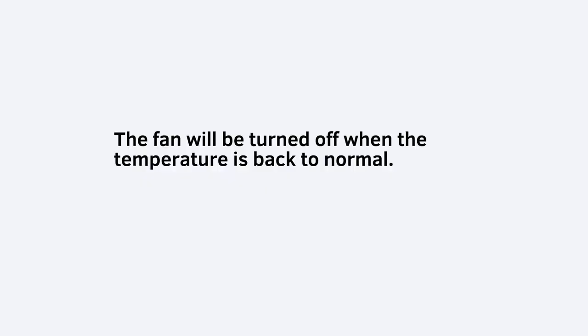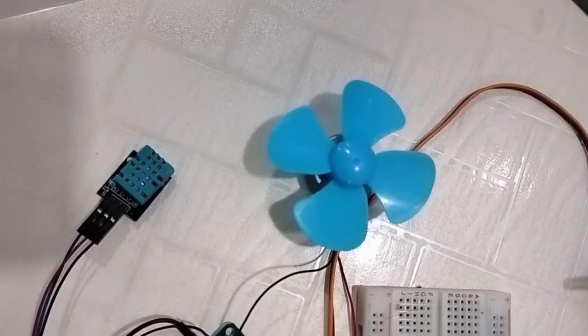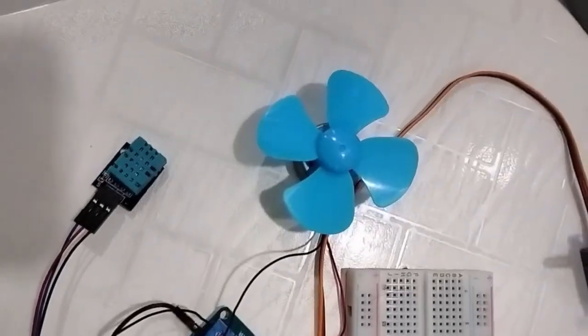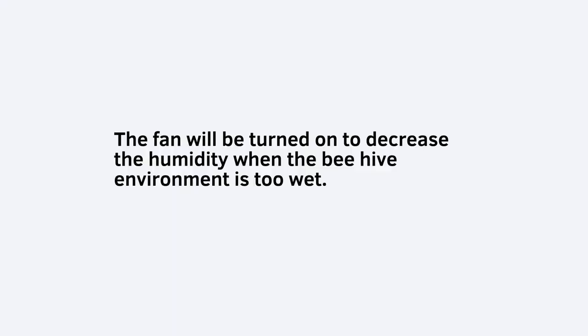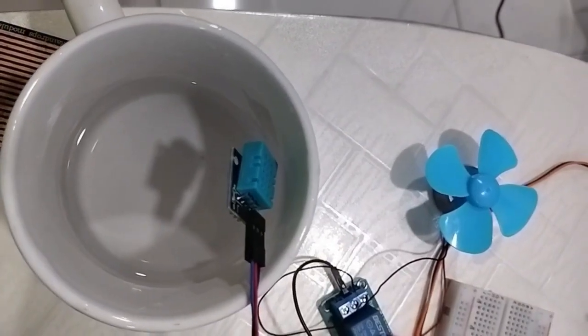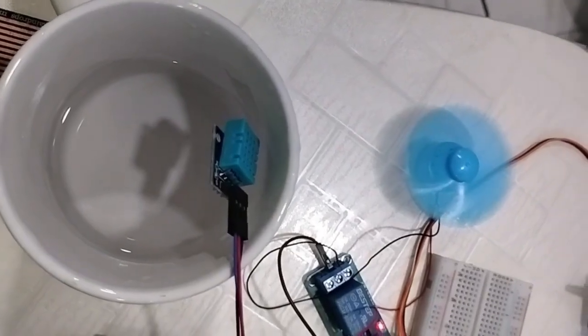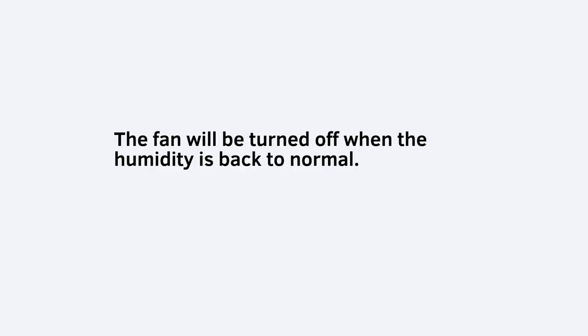The temperature is back to normal, the fan will be turned off. On the other hand, the fan will be turned on when the humidity of the beehive is too high. Humidity is back to normal, the fan will be turned off as well.